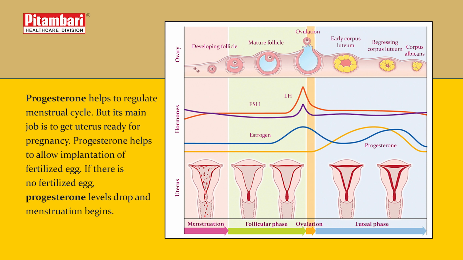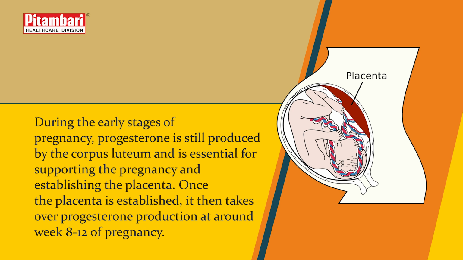It is a structure which is formed after ovulation, and it is responsible for maintaining the pregnancy in case conception occurs in that particular month. So the corpus luteum, or the placenta which is formed after pregnancy is confirmed, these two structures release the hormone called progesterone.